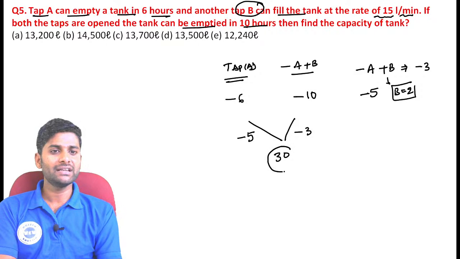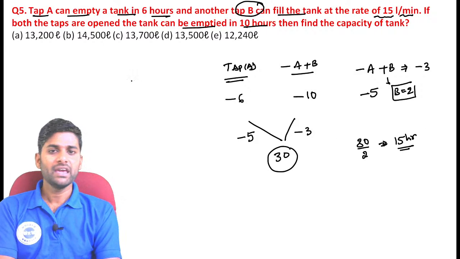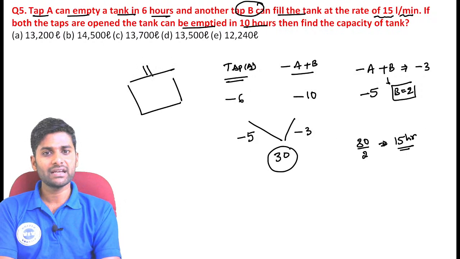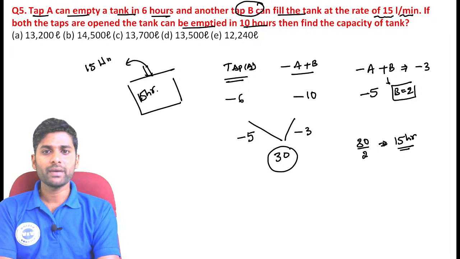If you want to complete 30 units, 30 by 2, it takes exactly 15 hours, guys. It means to fill this tank with tap B, it takes 15 hours. And we already know the flow rate is 15 liters per minute.